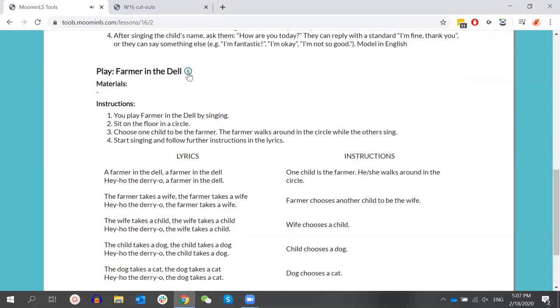A farmer in the dell, a farmer in the dell, hey ho the dairy-o.